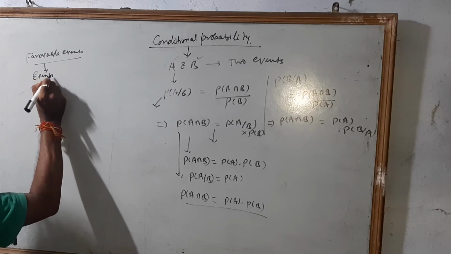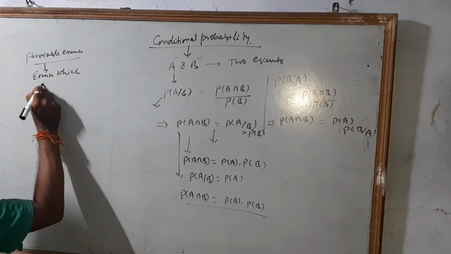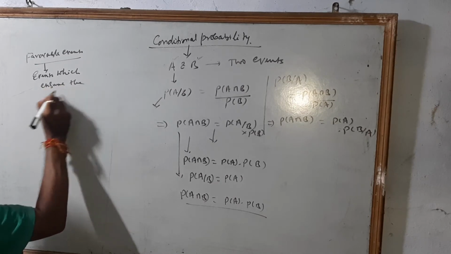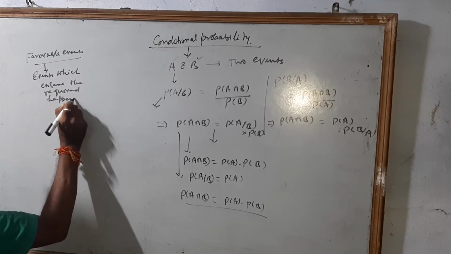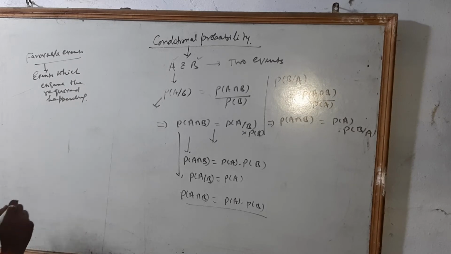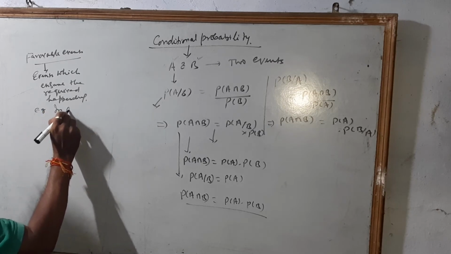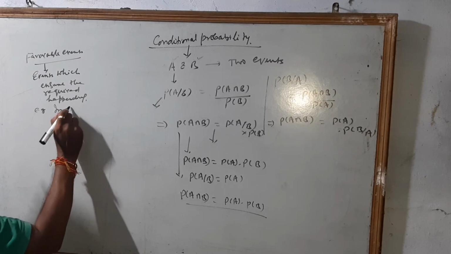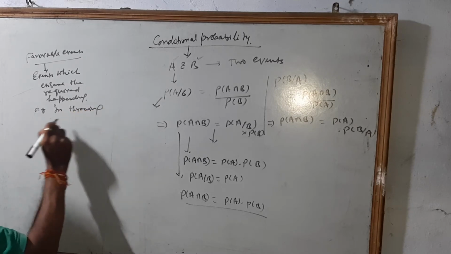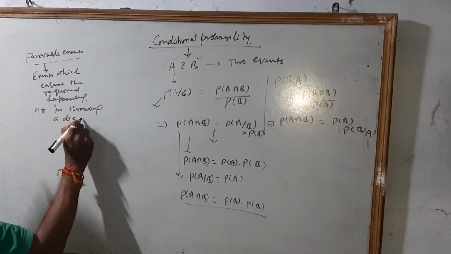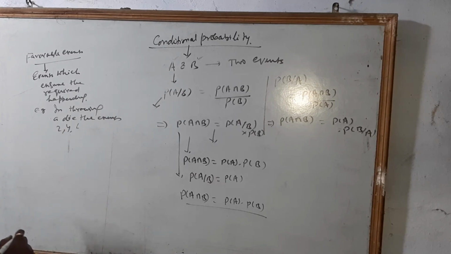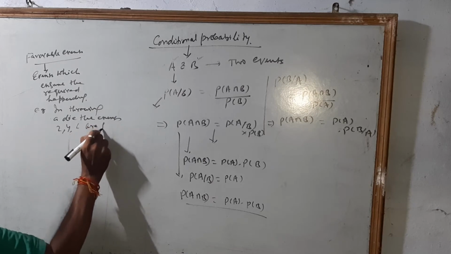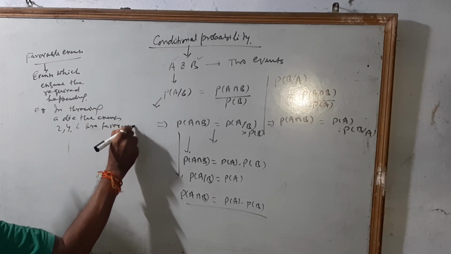Suppose in throwing a die, the events 2, 4, 6 are favorable cases.